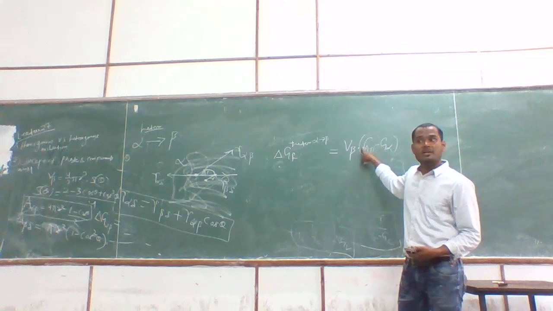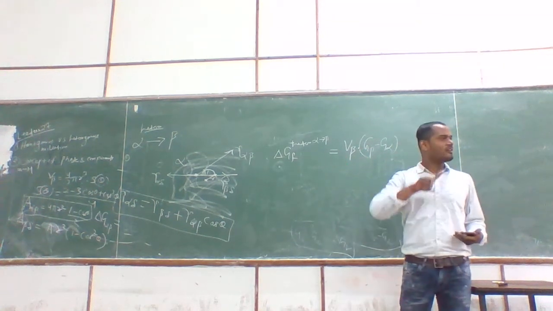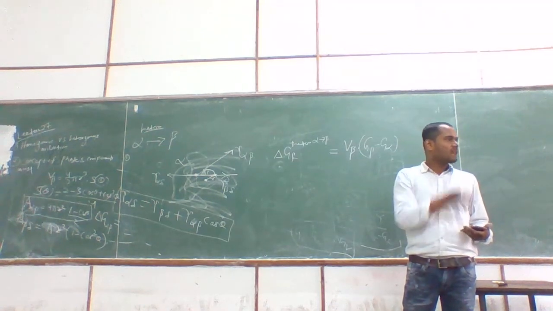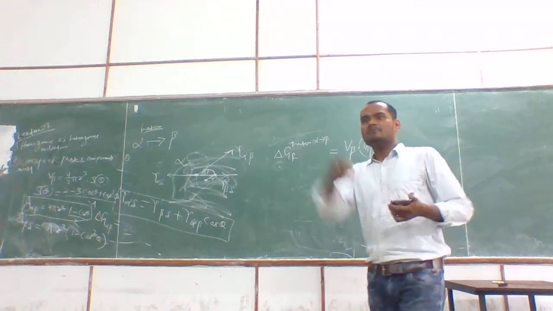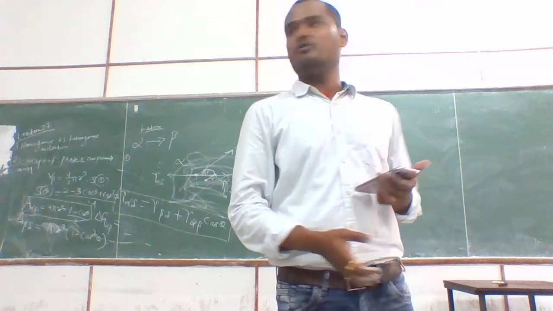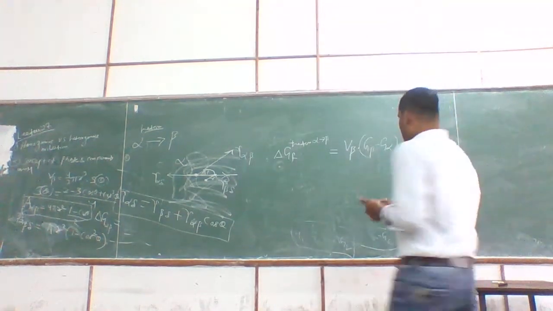Why is this negative? Anybody remember? So alpha phase is disappearing, and that's why beta phase is coming. That volume will be occupied by the beta. If something disappears, energy decreases. If something comes out and it creates a surface, then energy is always added to the system. Right? Okay, next, what should I write?